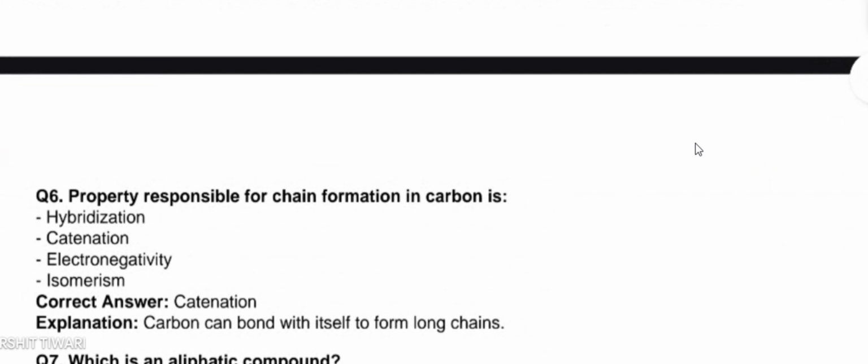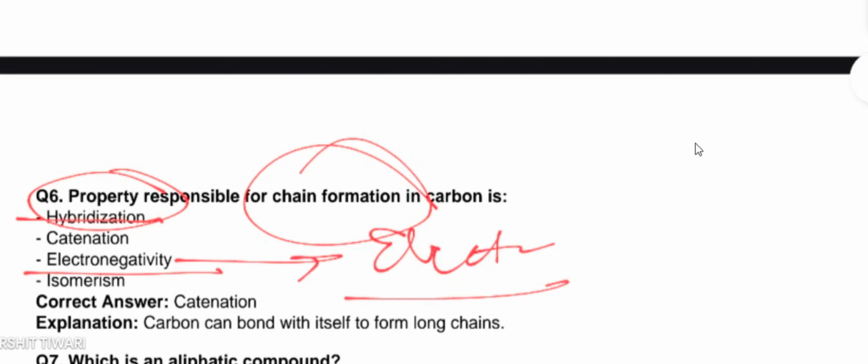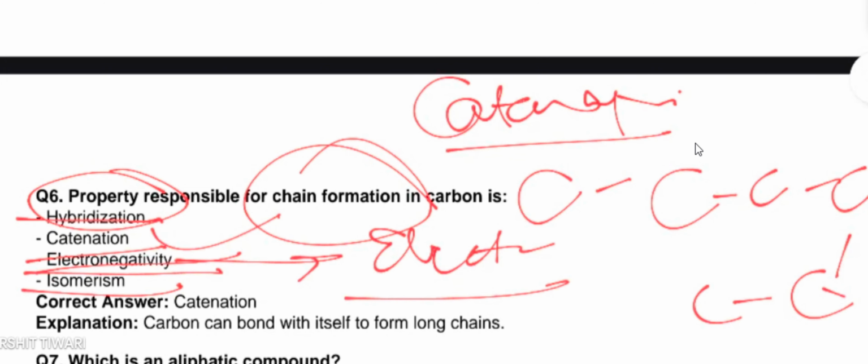The next question is: the property responsible for chain formation in carbon is hybridization, catenation, electronegativity, or isomerism. Hybridization, yes, carbon has this property, but it is not related to chain formation. Electronegativity, carbon is generally considered an electropositive atom, not electronegative. Isomerism, no. Catenation, yes. Catenation is basically a property of carbon that it may form bonds with itself to form long chain compounds, such as heptane, octane, hexane.